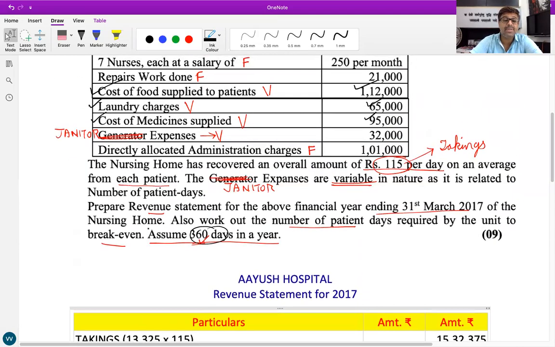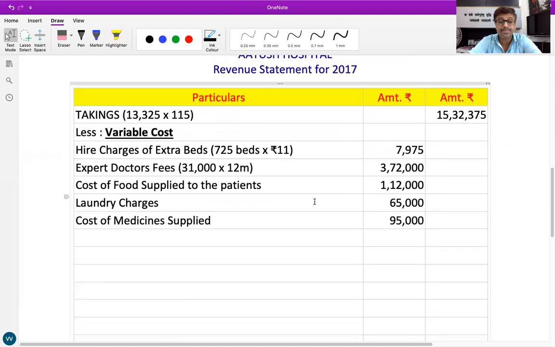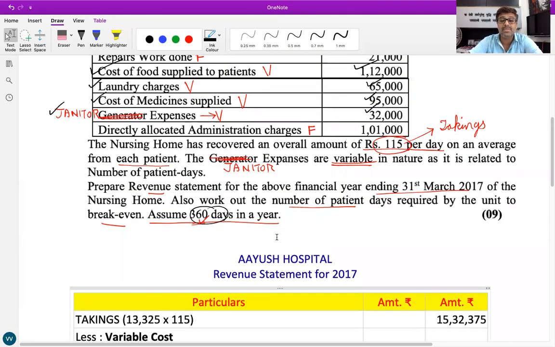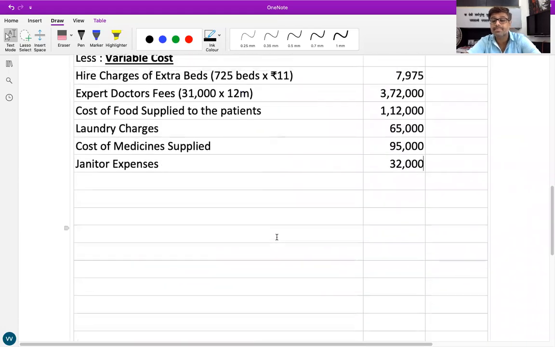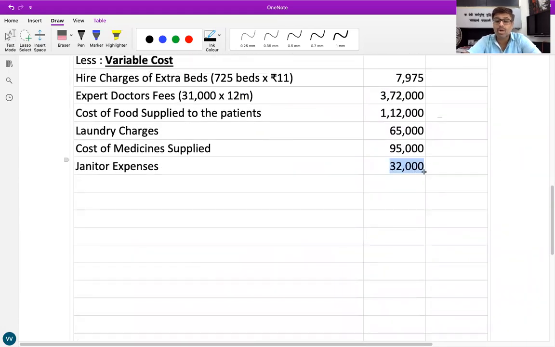What else is marked as variable? Janitor expenses of 32,000. Anything else? No, sir.